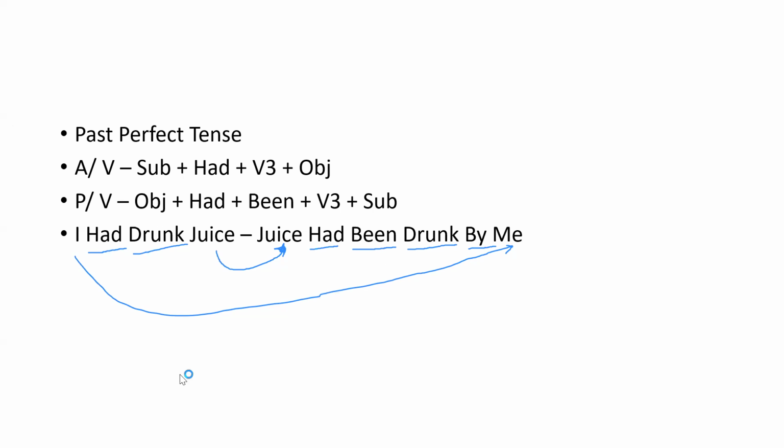Now let's see another example. Neha had watched movie. Now it is converted into passive voice.